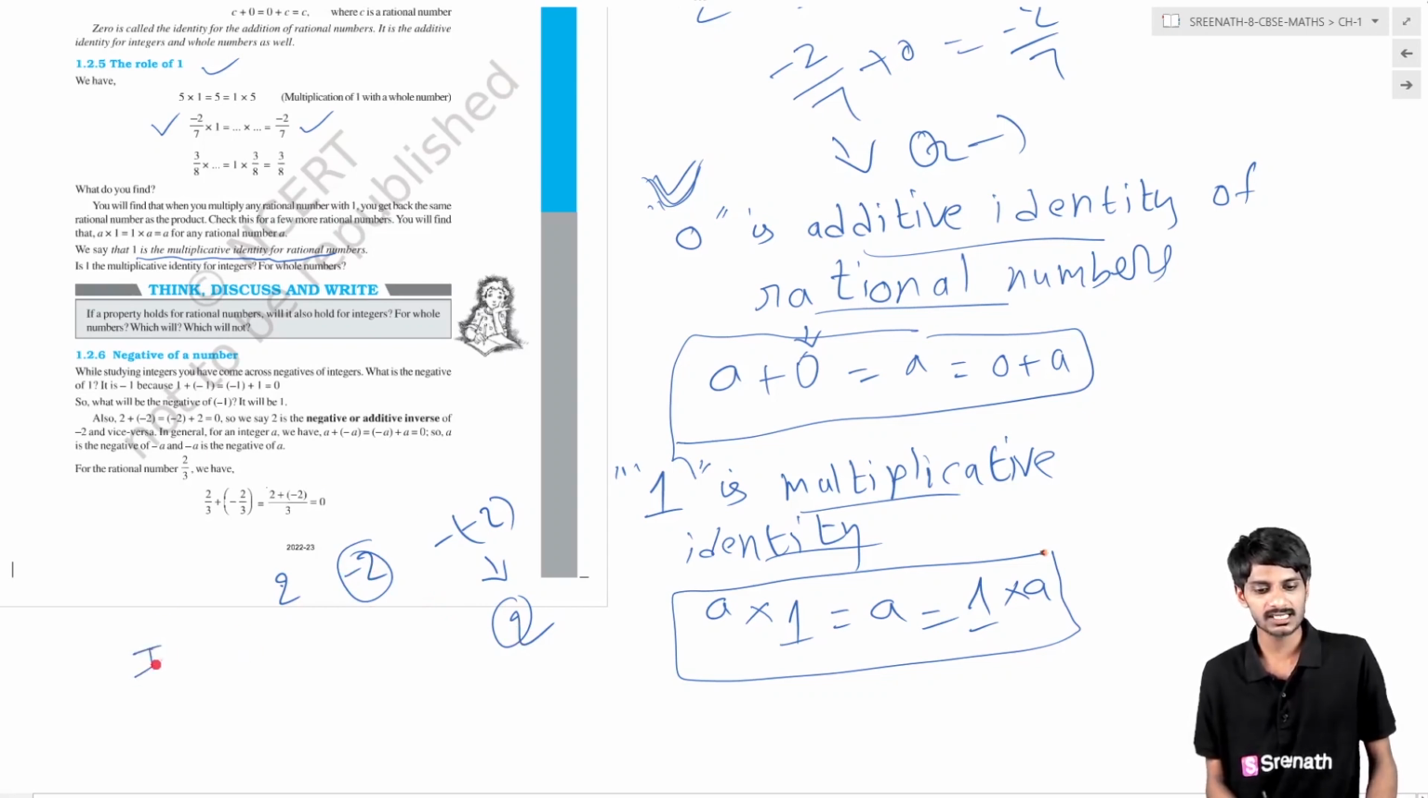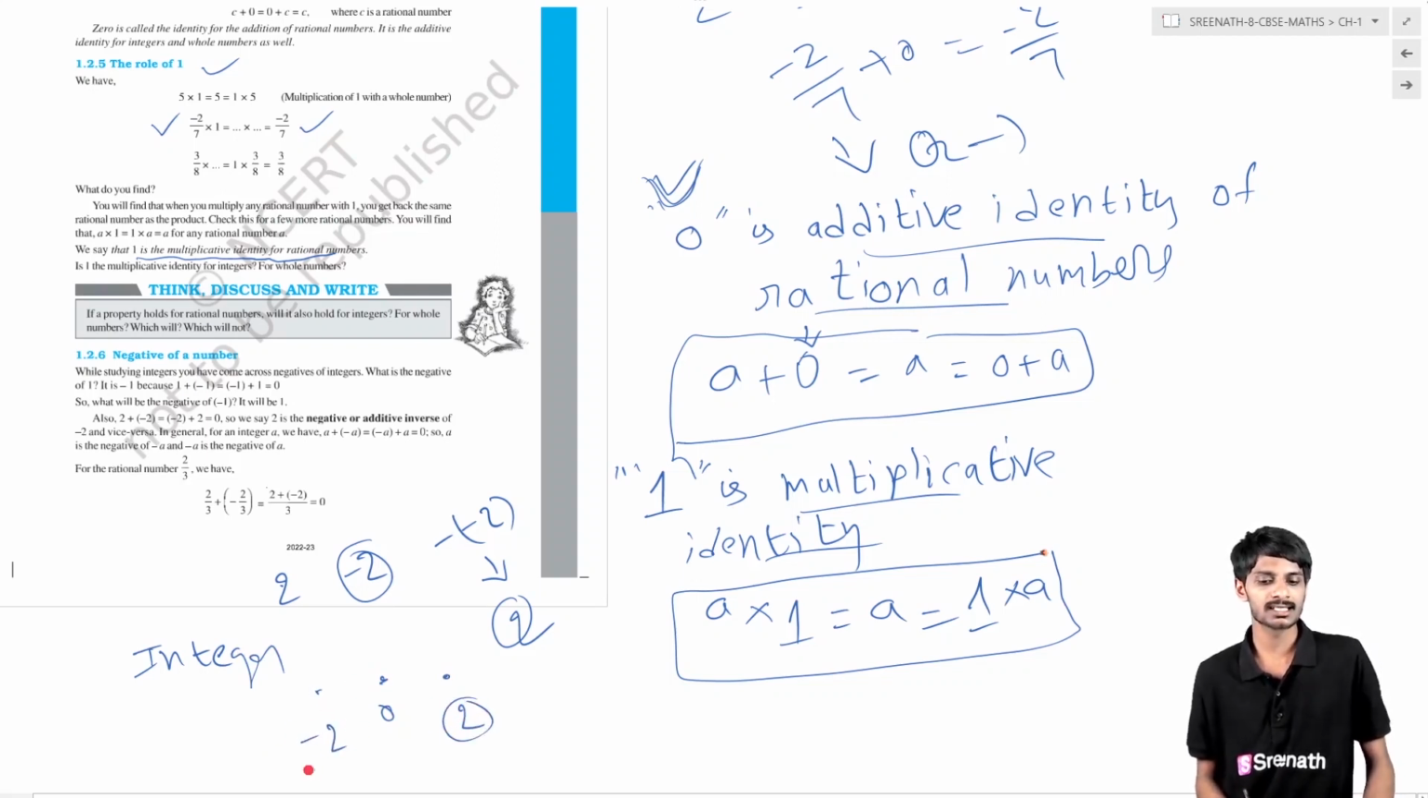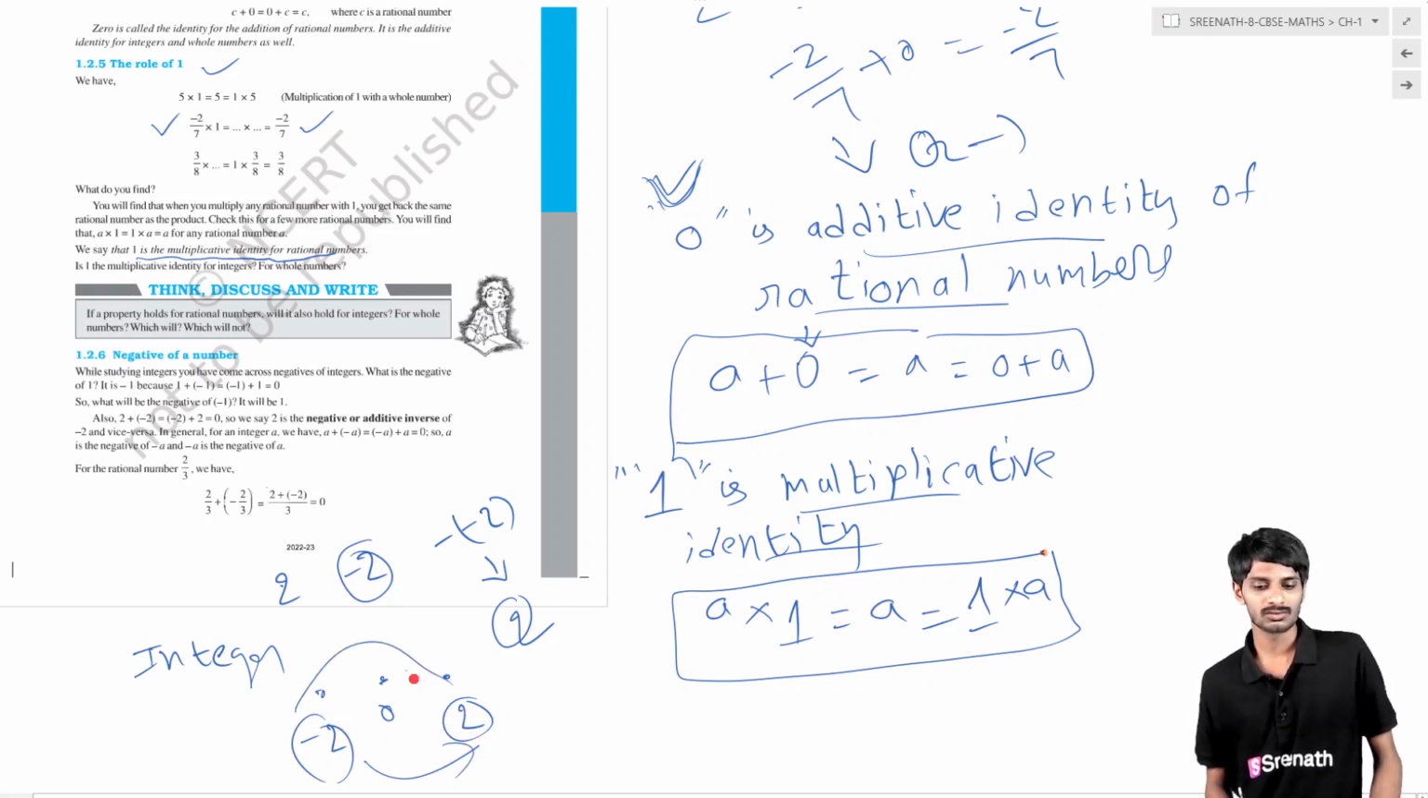So in the case of integers, we observe this is 0, this is 2, and this is minus 2. If anybody asks what is the negative of 2, you will say that is minus 2. What is the negative of minus 2? That is 2. We get negative numbers in the integers.